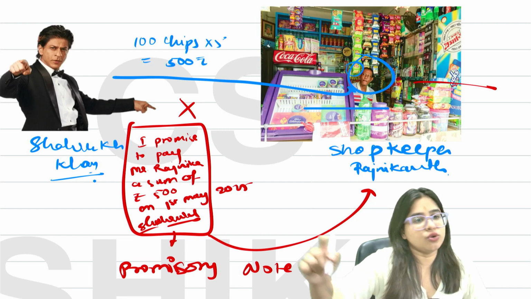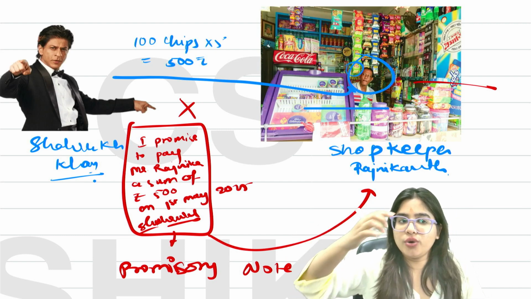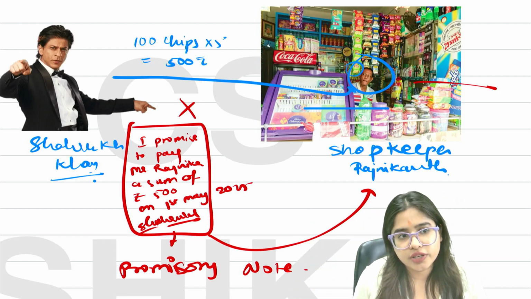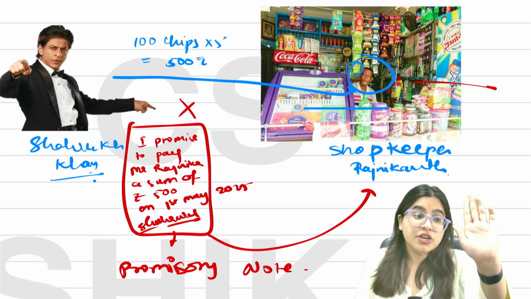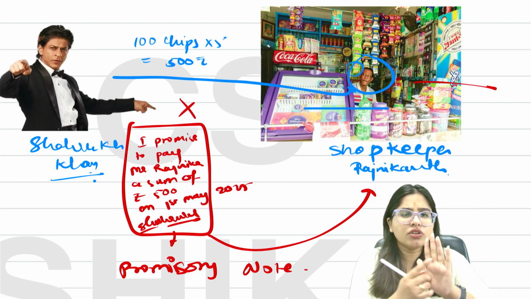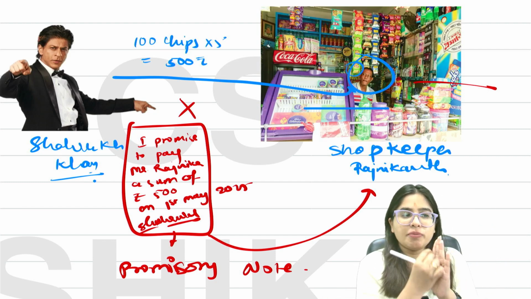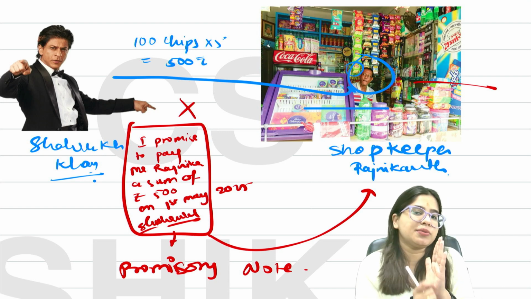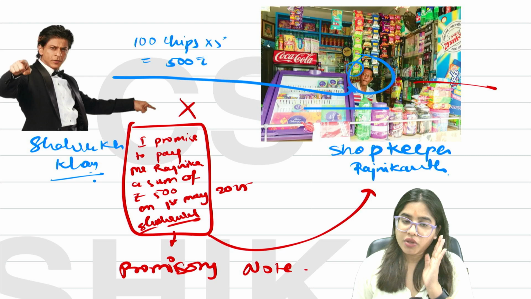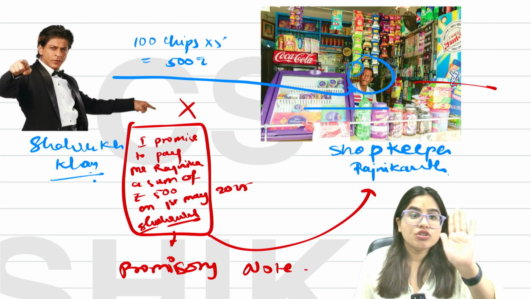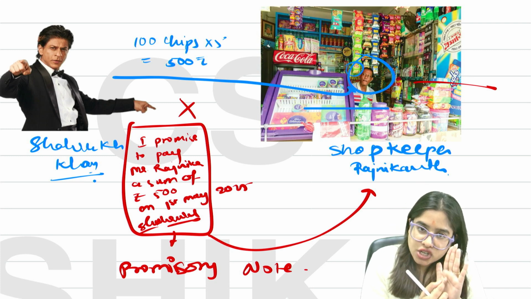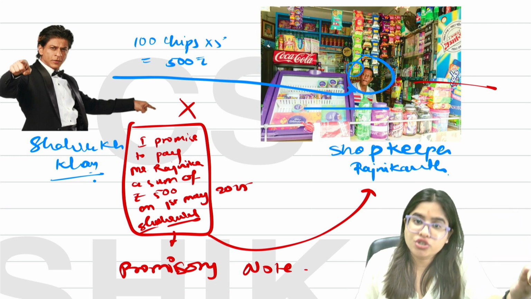Said that no, no, no, do cash payment, don't take on credit, I don't trust you whether you will give or not. But because Shah Rukh Khan gave a promissory note. What is a promissory note? Nothing but on a piece of paper he wrote down that, I agree to pay you this much rupees on this date. And that is a legal document, and that is transferable. So Shah Rukh Khan wrote that promissory note and submitted it to the shopkeeper,